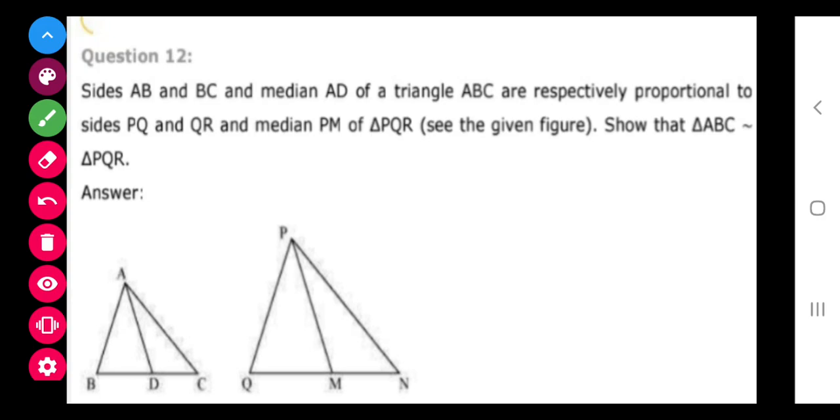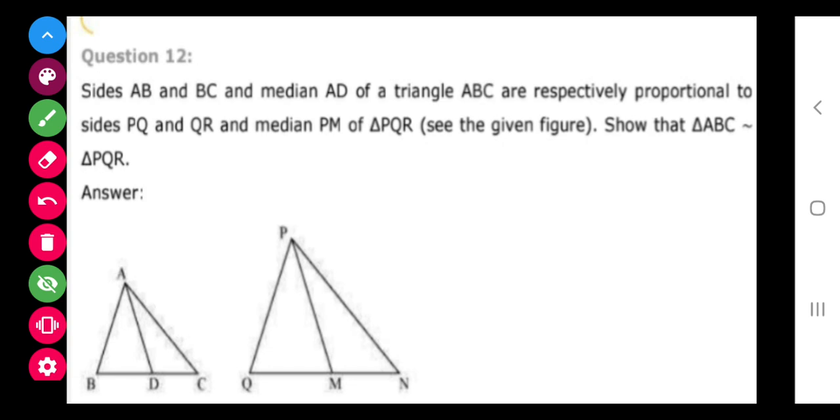Class, I have sent you the solution of 11 to 16th question, but 12th question and 14th question are very important questions and they are related also, so I am going to send you a link for it, this video. So class, the question is given that